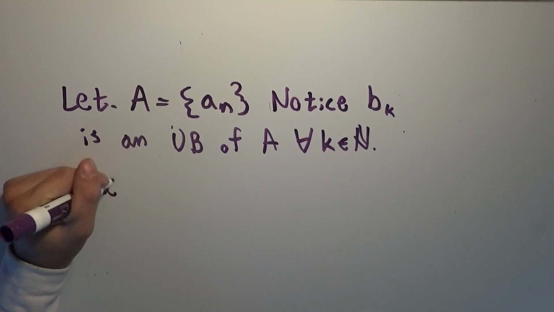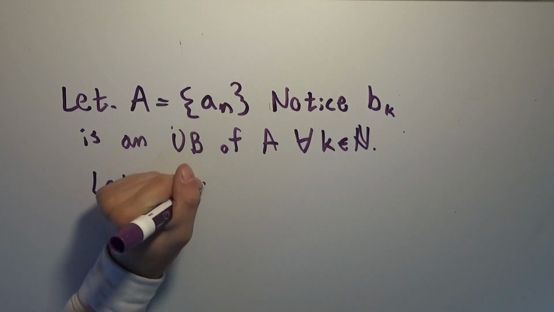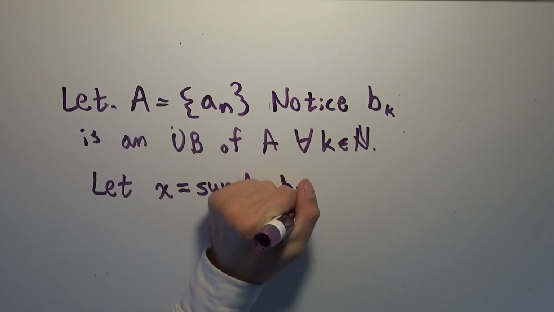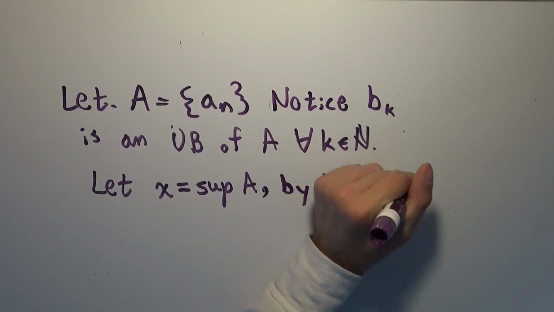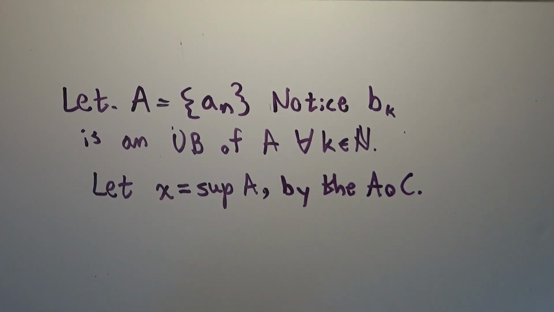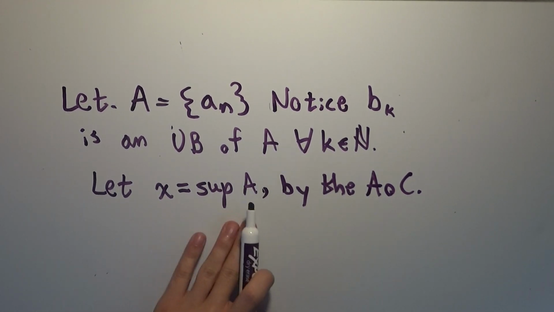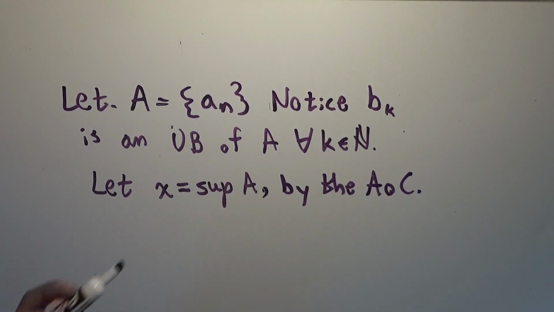So let x equal the supremum of A, right? We know it's bounded above, and by the axiom of completeness there must be a least upper bound. So we can assume there exists some x that is the supremum of A. We know that it is greater than or equal to all the ANs, and we know that it is less than or equal to all the BNs. So there exists some supremum of all the ANs.